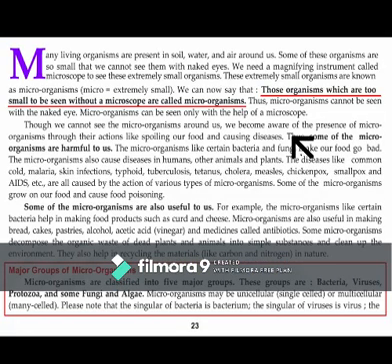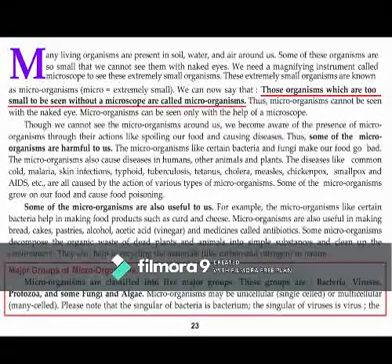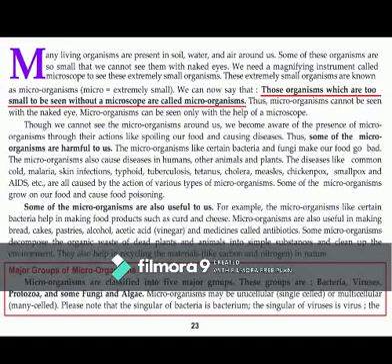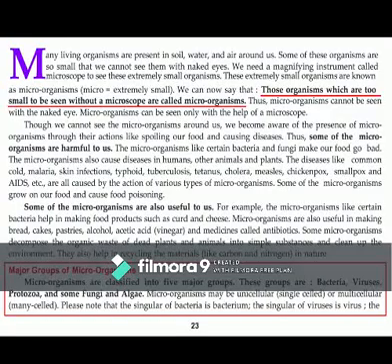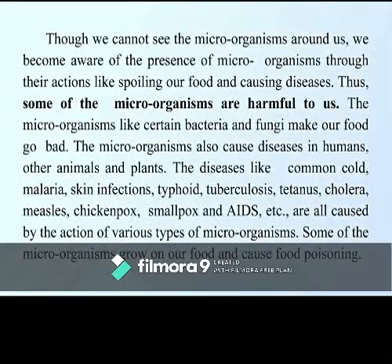Now we can define microorganisms as follows. Those organisms which are too small to be seen without a microscope are called microorganisms. Understand? So without the help of a microscope, we cannot see these microorganisms. Now, though we cannot see the microorganisms around us, how will we know their presence?